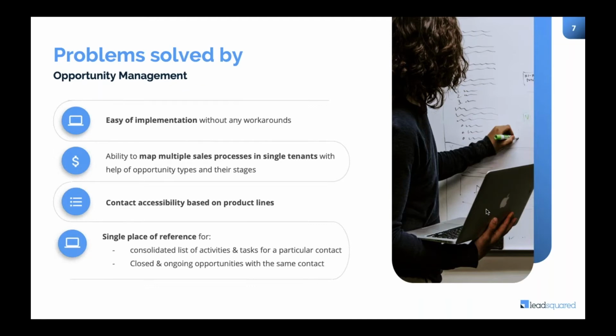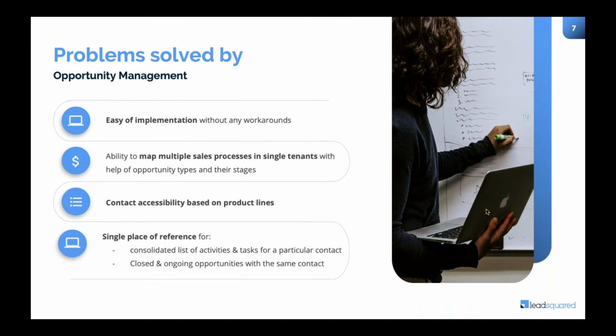Contact accessibility based on product line. So if you want to see which contacts have purchased a particular product from you and haven't purchased the other products, you can have access to such contacts. You can create lists using our manage list function, and you can start targeting such contacts, for example those who have already bought car insurance and have a bike but have not applied for bike insurance. Or there's a discount going on for renewals and you want to send a campaign for that. All those capabilities are there with the opportunity management module.